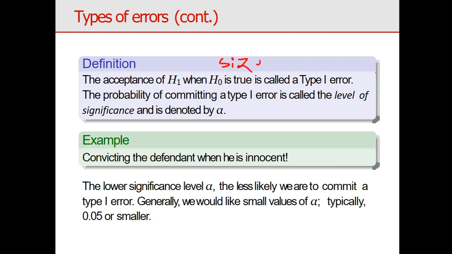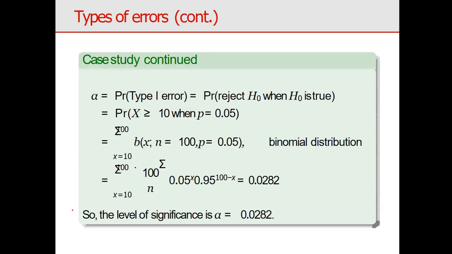See, this is a simple example related to alpha. The lower the significance level alpha, the less likely we are to commit a type 1 error. Generally we would like a small value of alpha, typically 0.05, so it is a small value. Generally we can take it as the level of significance. Now we can see